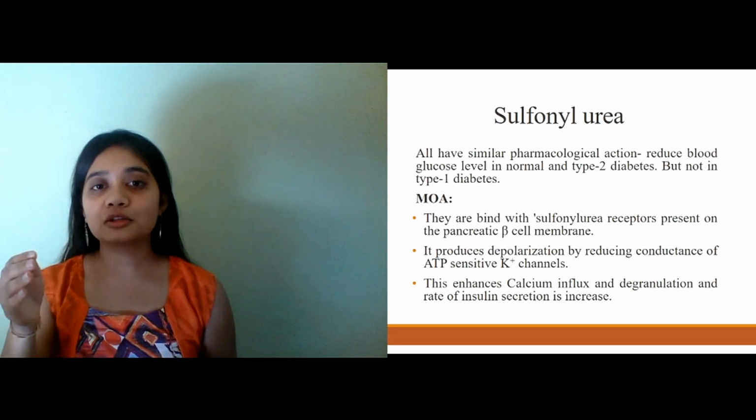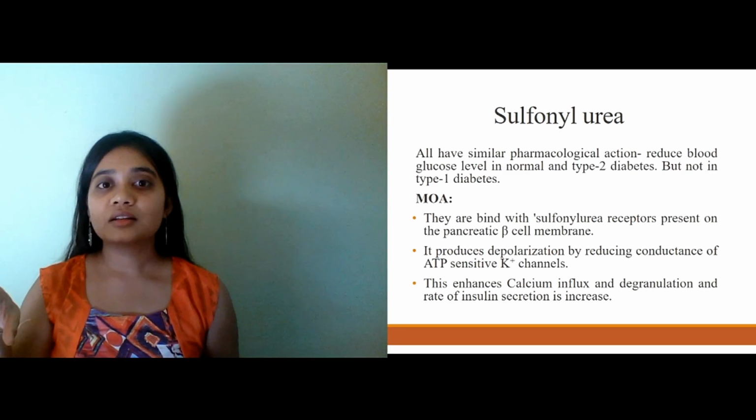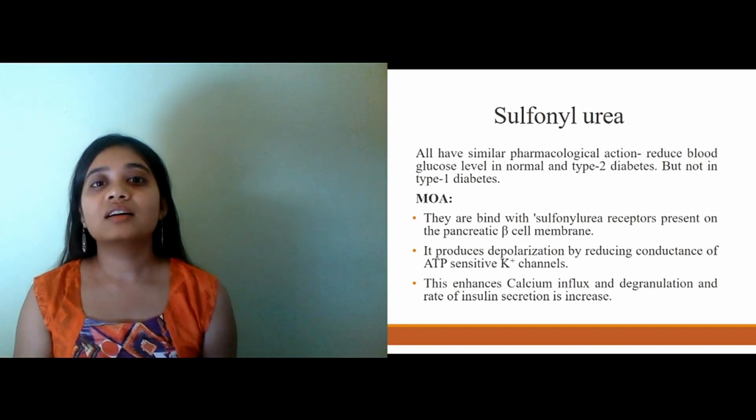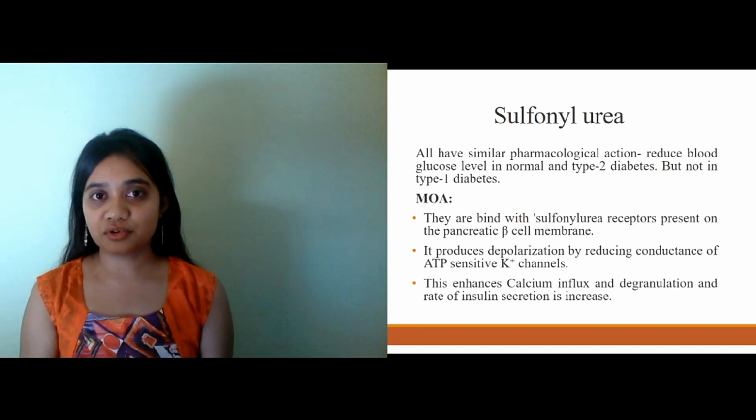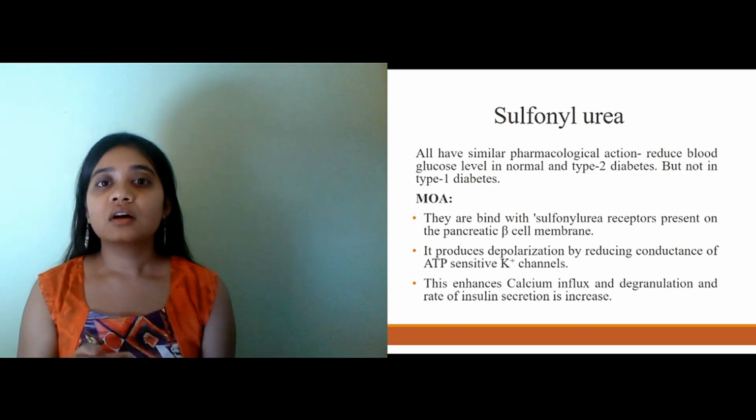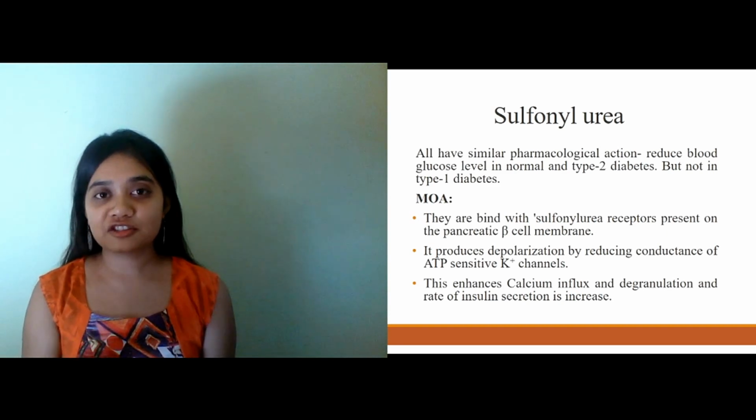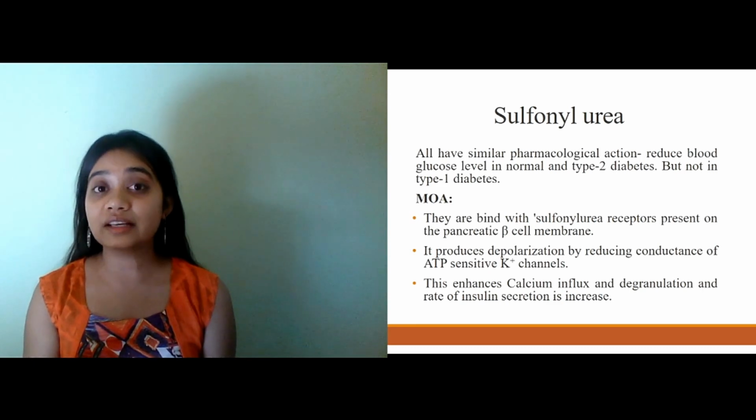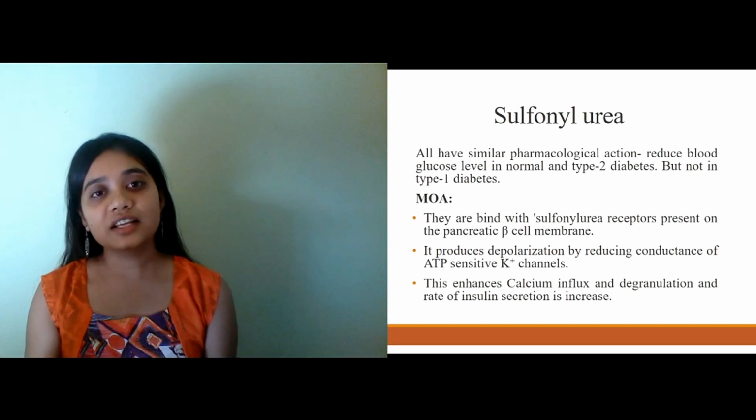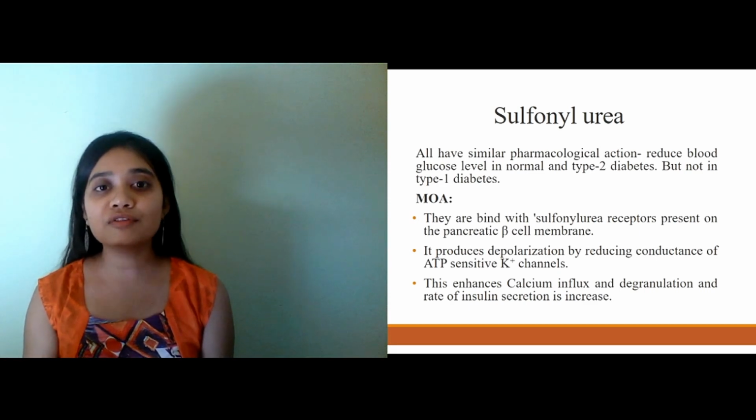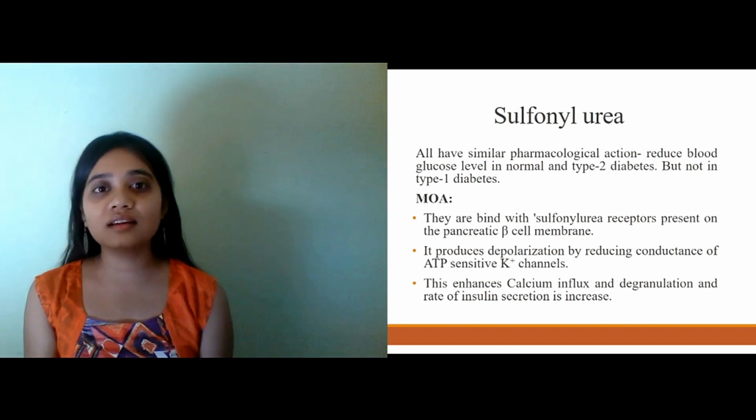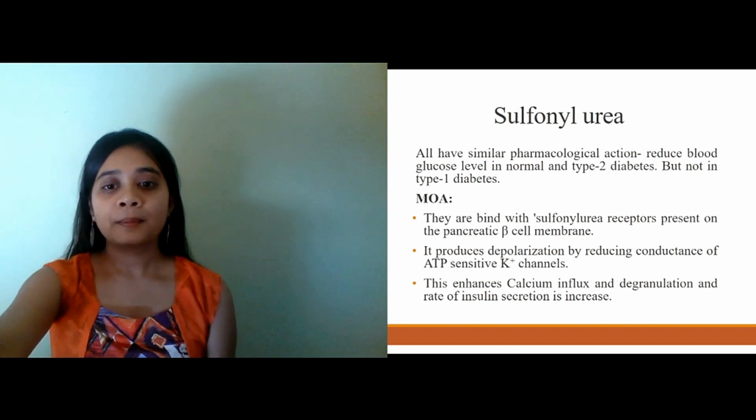As soon as it closes the potassium channel, the potassium cannot leave the cell, and it leads to the depolarization state of the action potential, and hence it opens up the calcium channel. It will start the entry of calcium. It leads to the influx of calcium, and then it leads to the exocytosis of insulin via degranulation, and hence it will increase the release of insulin.